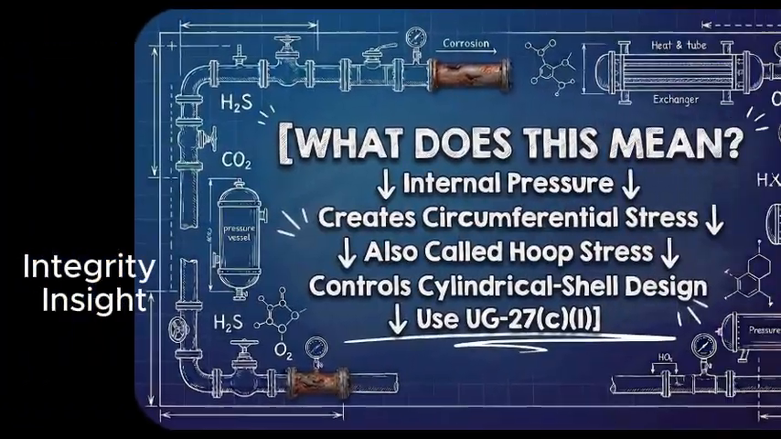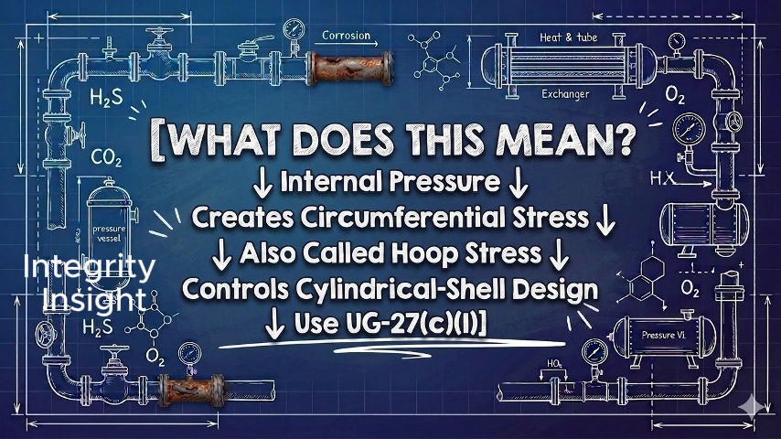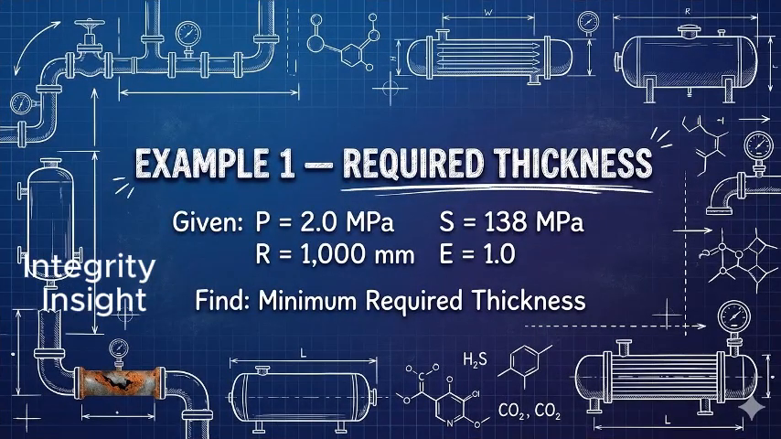What does this requirement mean? For most API 510 examination problems involving cylindrical shells, internal pressure is acting on the shell. The internal pressure creates circumferential stress, which is also called hoop stress. This stress normally controls the pressure design of a cylindrical shell. The shell thickness is therefore calculated using the UG-27, paragraph C, item 1 equation. Consider example 1, calculating the required thickness of a cylindrical shell.